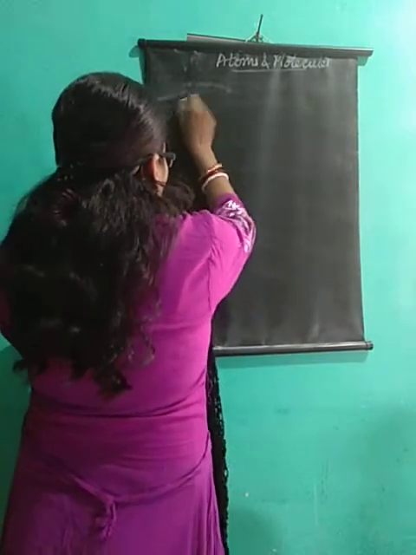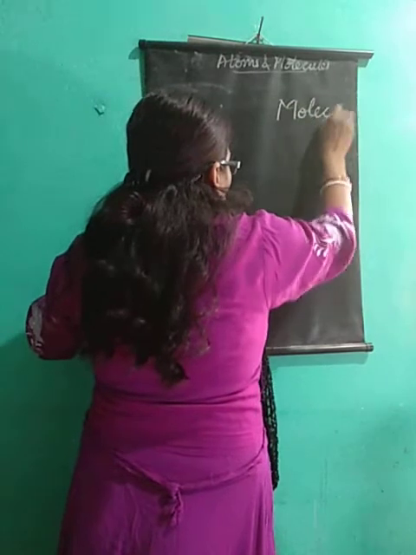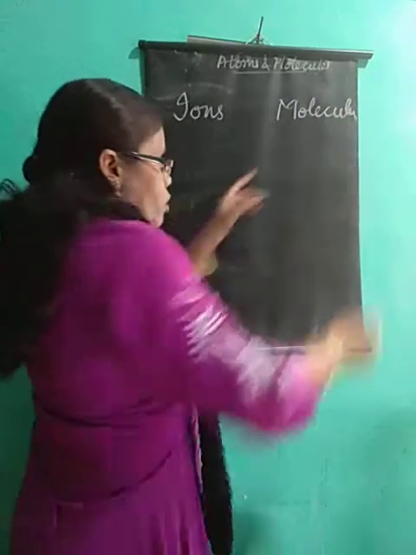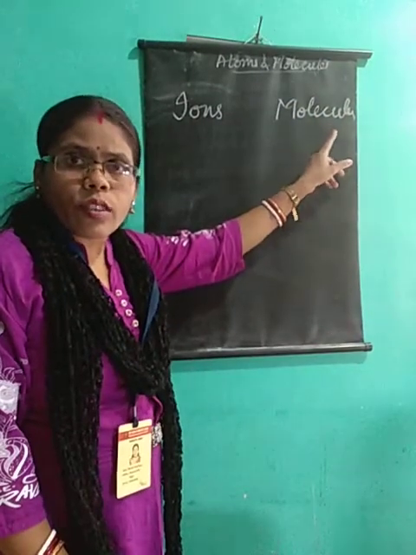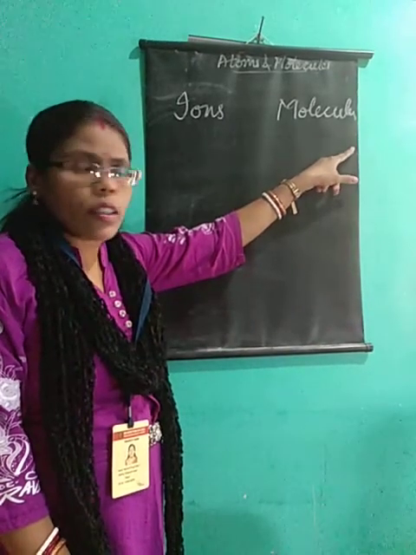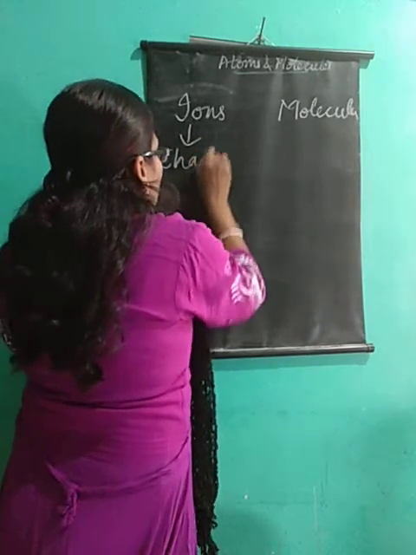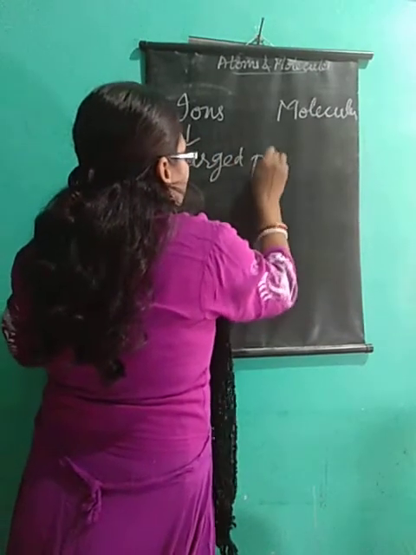They generally exist in the form of ions or molecules. What are molecules? I told you: they are the smallest particle capable of independent existence, showing the properties of that particular element. Ions are charged particles.